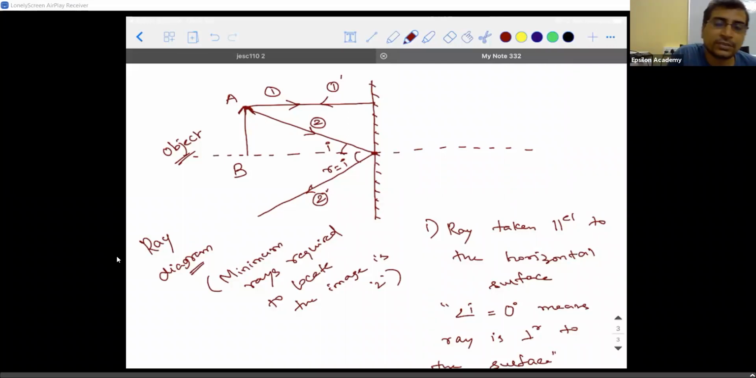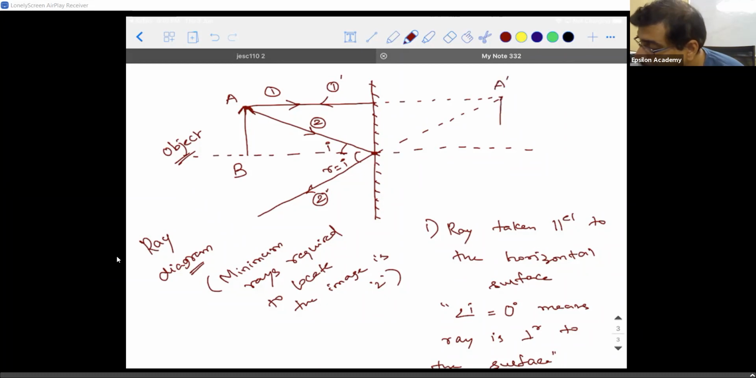So in this kind of a scenario, what we are supposed to do is, you need to extend the reflected ray in the backward direction of the mirror. And since this does not actually happen, this is called virtual. And extend the other reflected ray also in the backward direction so that virtually both these reflected rays tend to meet at a point. I will label it as A dash so that you can say that the image is formed here. And this kind of an image is called the virtual image. Guys, are you able to understand?